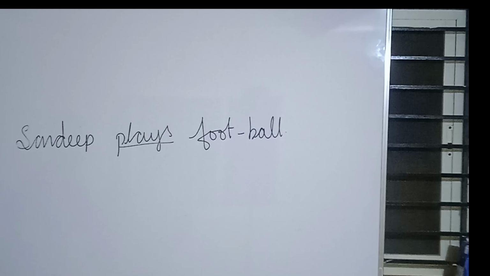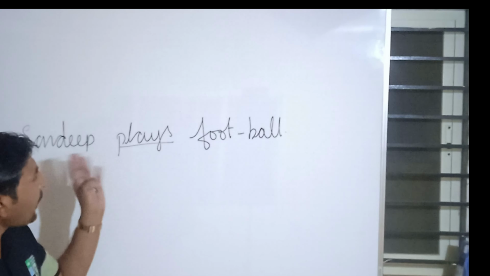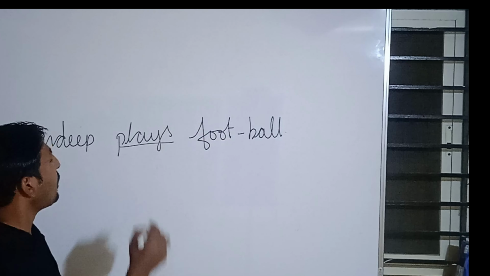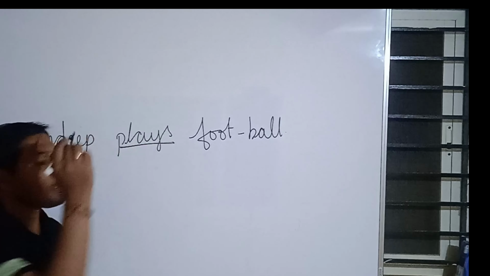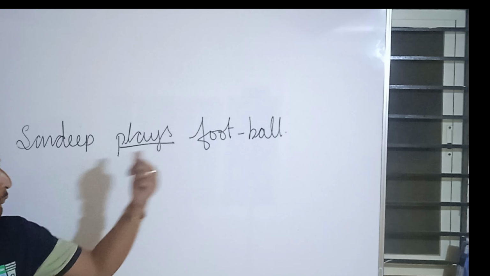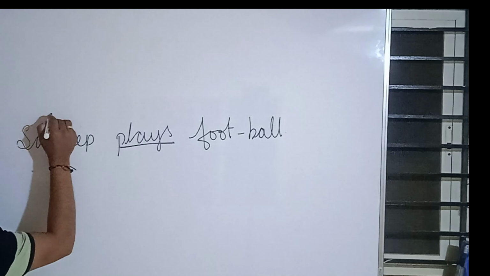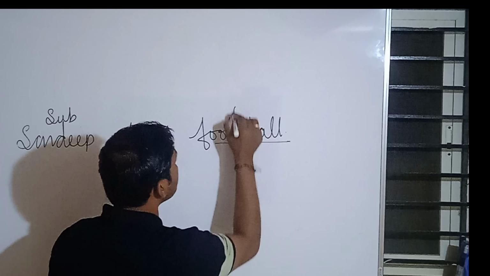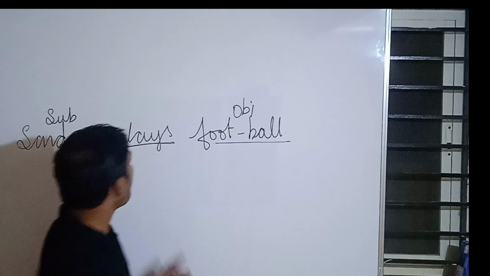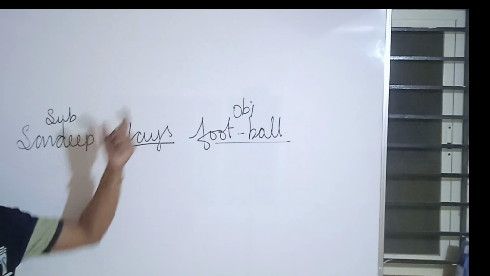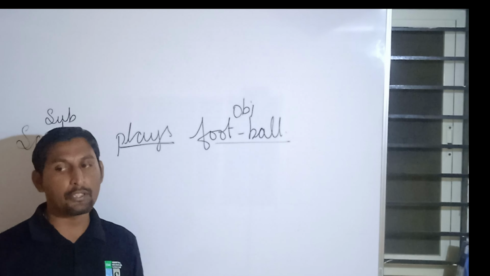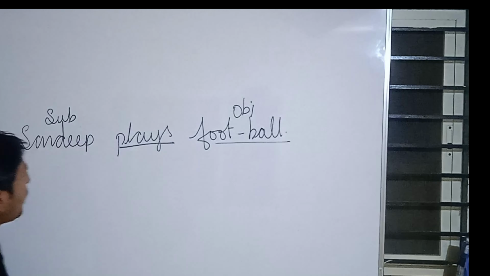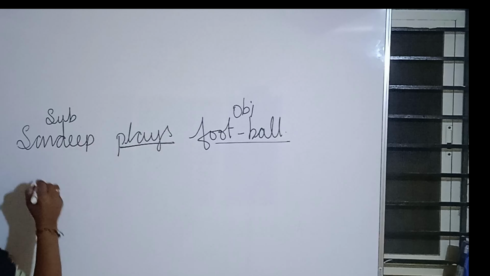Now, what is the subject over here? Let us ask a question. Who plays football? Sandeep plays football. Now Sandeep becomes the subject, football becomes the object. How do we get the object? What is being played by Sandeep? Football. So because of that reason this becomes an object. Now let us put football first.